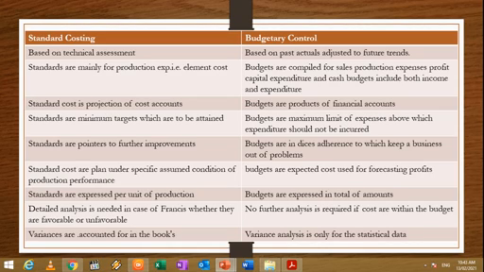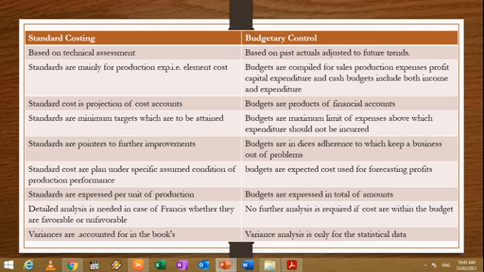Standard costing is based upon technical assessment. Technical assessment means here the data related to the material, labor and expenses are collected and the forecast is made.